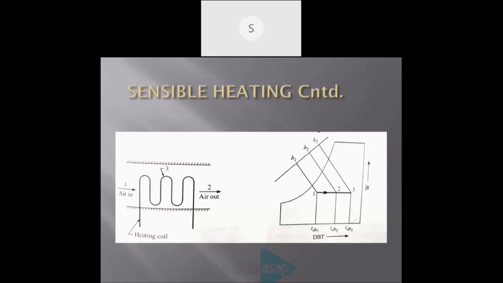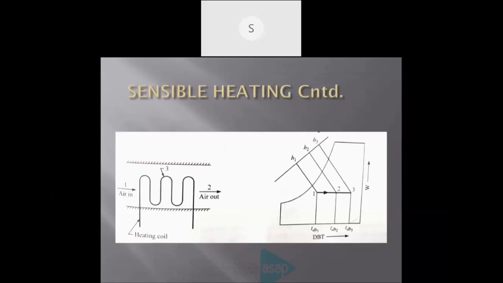Here, the heating process is shown using two diagrams. One is a physical diagram. In this, a heating coil is shown, marked as 3. In this conduit, the air is coming in, that is 1. Air is coming across this heating coil. The coil has a higher temperature, and the air comes out as air out 2, at another temperature. Air comes in at a lower temperature, the heating coil has a higher temperature, and the air out reaches another temperature. This process is shown using a psychrometric chart.